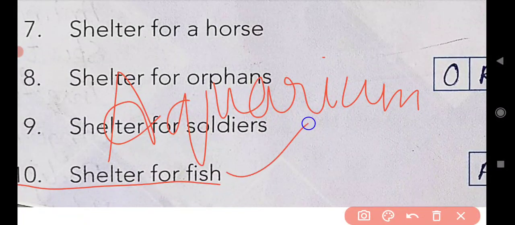Aquarium. Aquarium is the shelter for fish. Now by this we have completed topic 25 explanation. Now come to the next topic, that is topic 42, inventions.